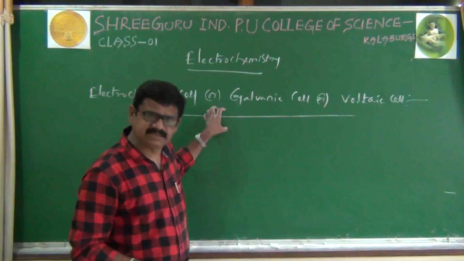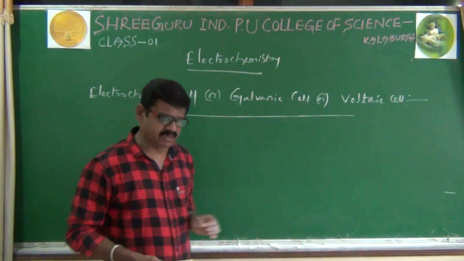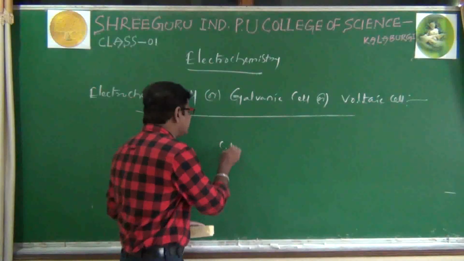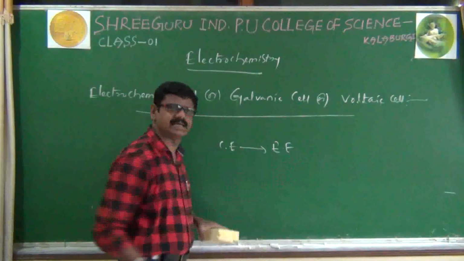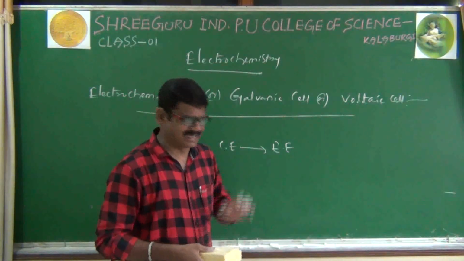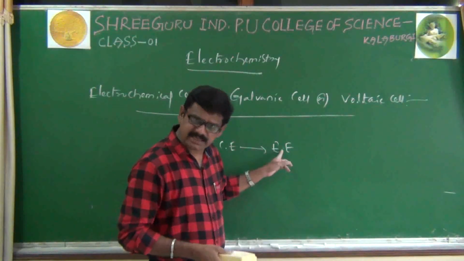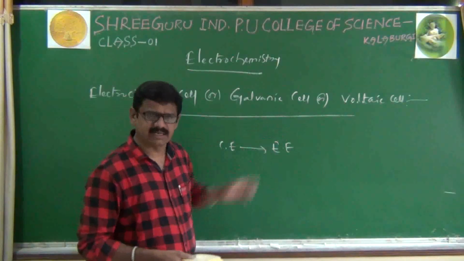First, we will see its exact definition. How to define an electrochemical cell? Very simple. A cell or a device in which chemical energy is converted into electrical energy is called an electrochemical cell, or nothing but a galvanic cell.